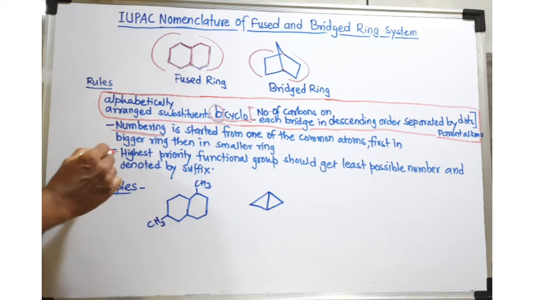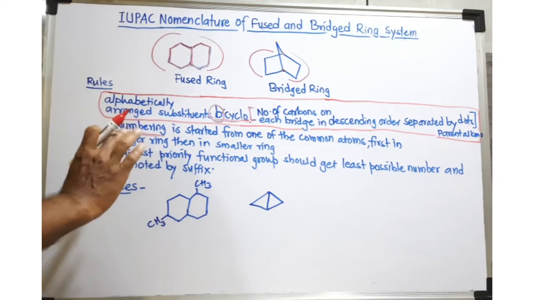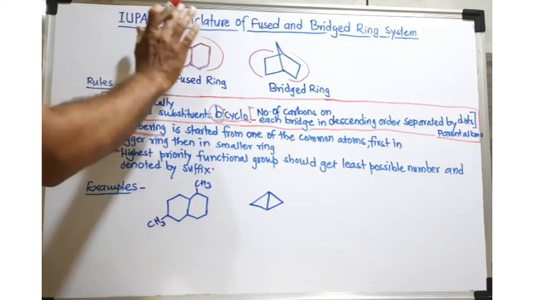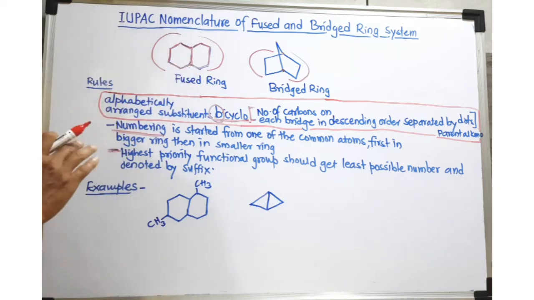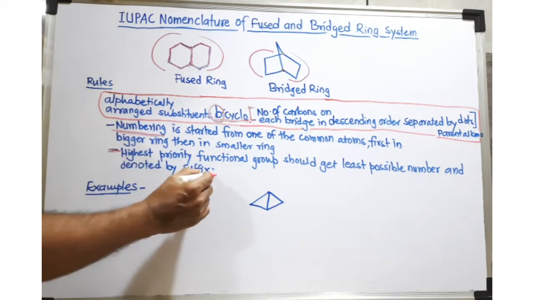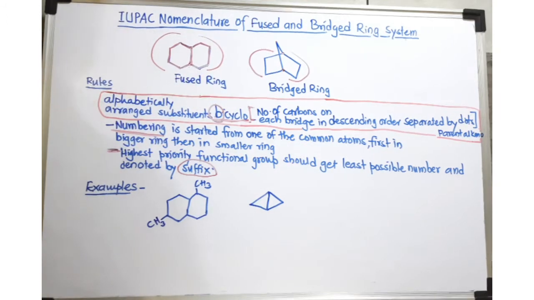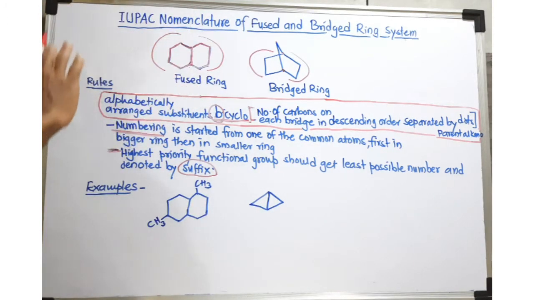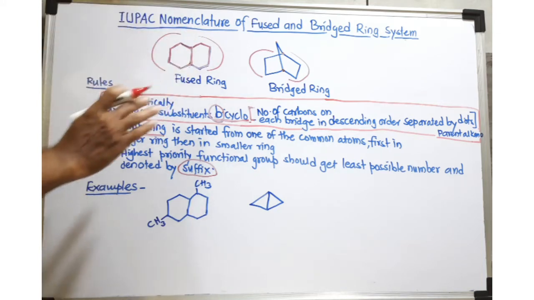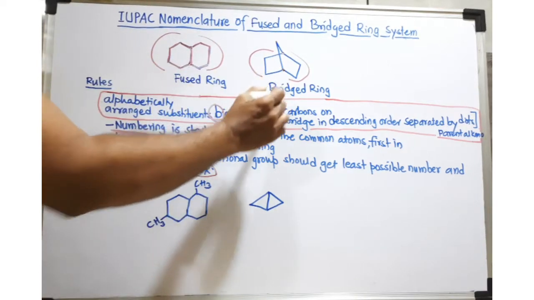Again, we have to follow another rule. That rule says the highest priority functional group should get the least possible number. So you have to consider the highest priority functional group and provide the least possible number. For the highest priority functional group, you have to use a suffix, and for other groups you have to use prefixes. So these are the general rules which are usually used to provide the IUPAC name to the fused ring and bridge ring.